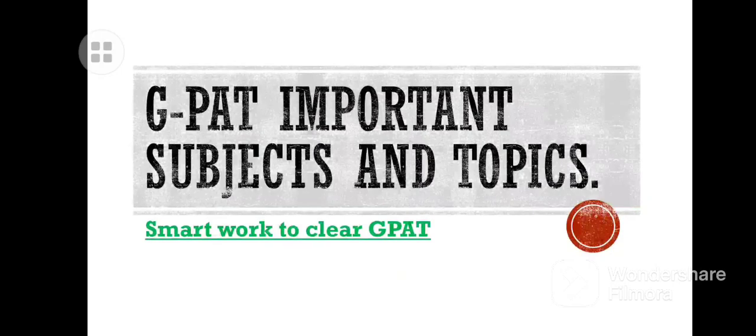Before doing anything, you have to study the basic pattern. If you don't know anything about the exam, then what will you study? First make a plan of what to study. That is very important. Making a plan plays a vital role in the GPAT examination. Without a plan, if you go on studying whatever you want, it is very difficult to clear your GPAT exam.